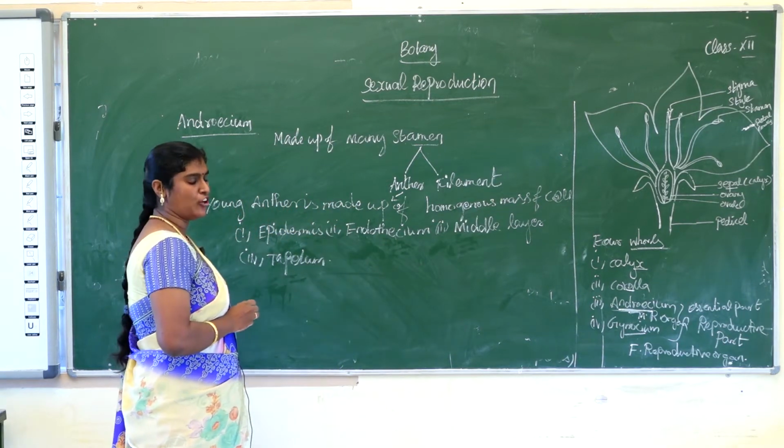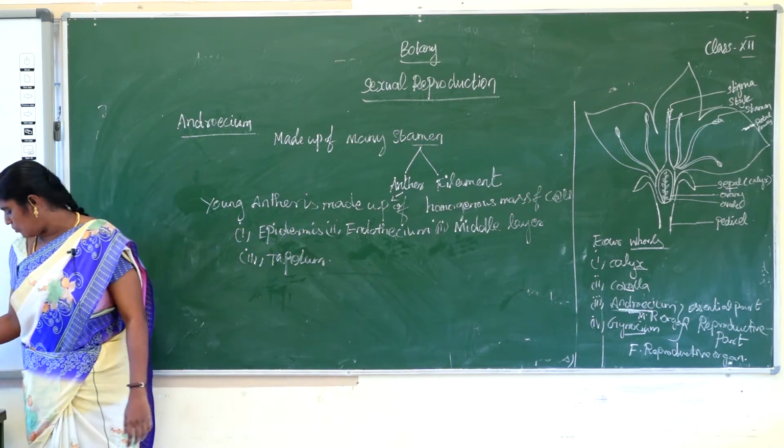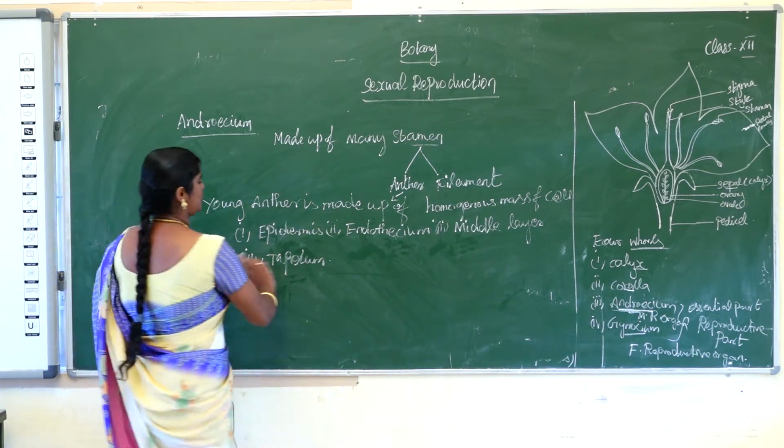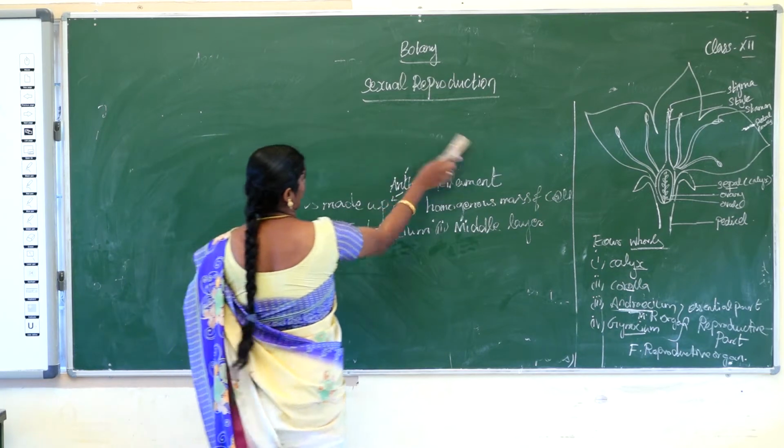Okay. Next topic, microsporogenesis. What is the meaning of microsporogenesis?